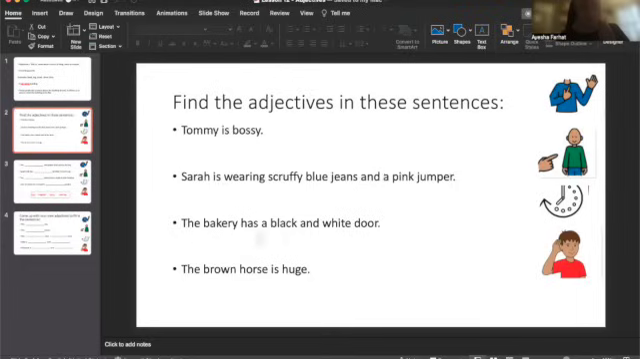The bakery has a black and white door. Now, I have to think about the noun in this sentence. It is the bakery, because it is a thing.